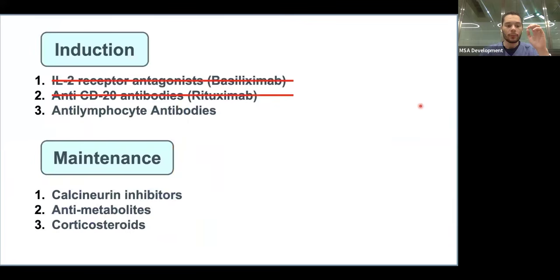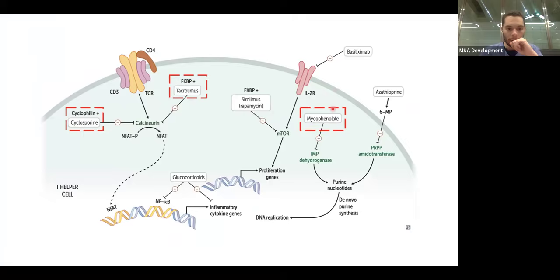For antimetabolites, you have mycophenolate, and we already mentioned it works by inhibiting IMP dehydrogenase, which is important for purine nucleotide synthesis. Over here on your right side, mycophenolate inhibits IMP dehydrogenase, which prevents purine nucleotide synthesis. And this is important for DNA replication. Now, you could say this is semi-selective for lymphocytes, because lymphocytes only have the regular de novo synthesis of purines.